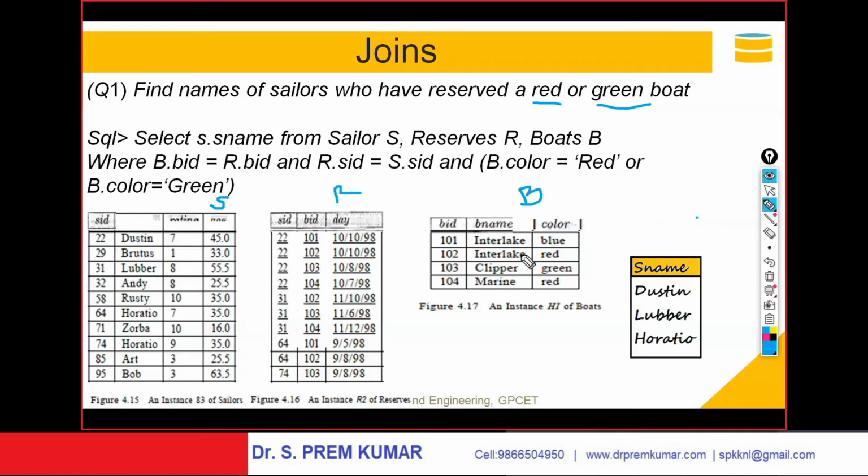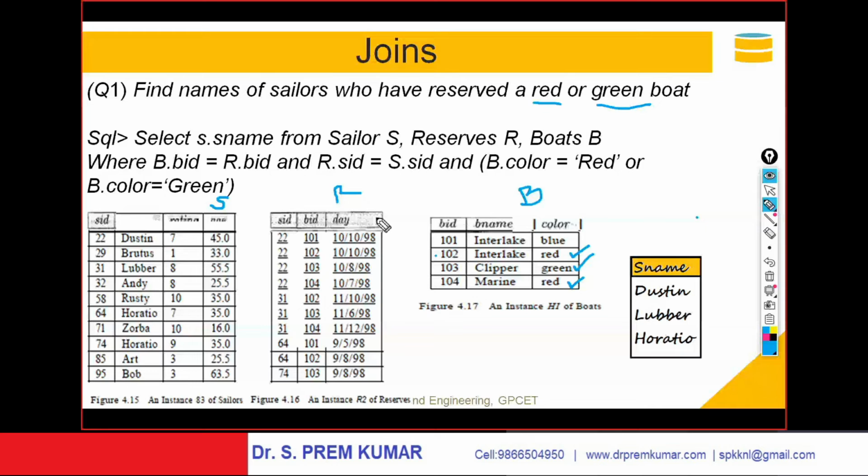So, red boat, you just tick it, or a green boat. So these rows are considered, where B dot color is red or B dot color is green. Red or green means these are selected. This, when you use the Cartesian product or joining sailors table, reserves table and boats table, where B dot boat ID should be equal to R dot boat ID.